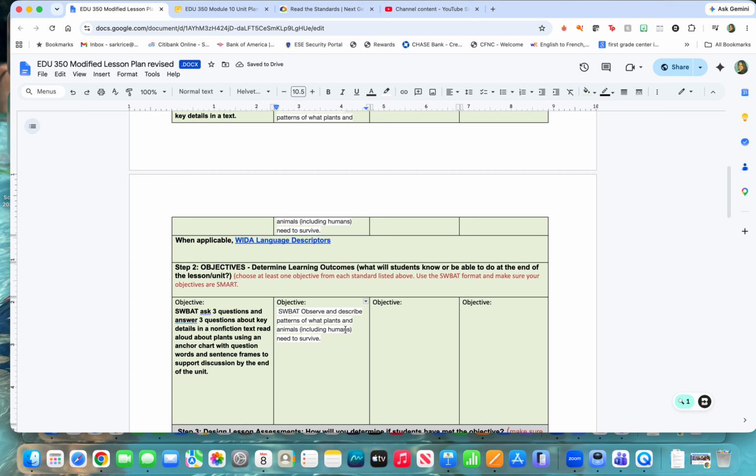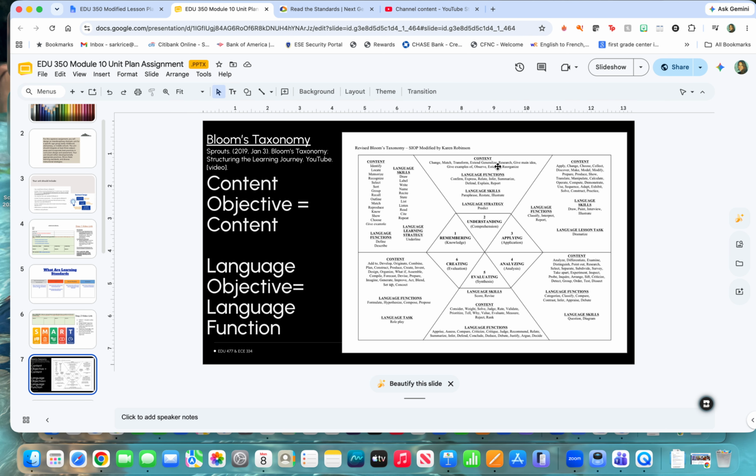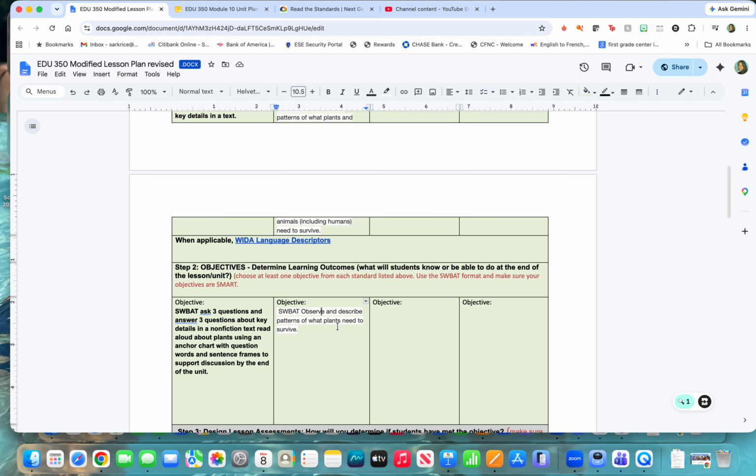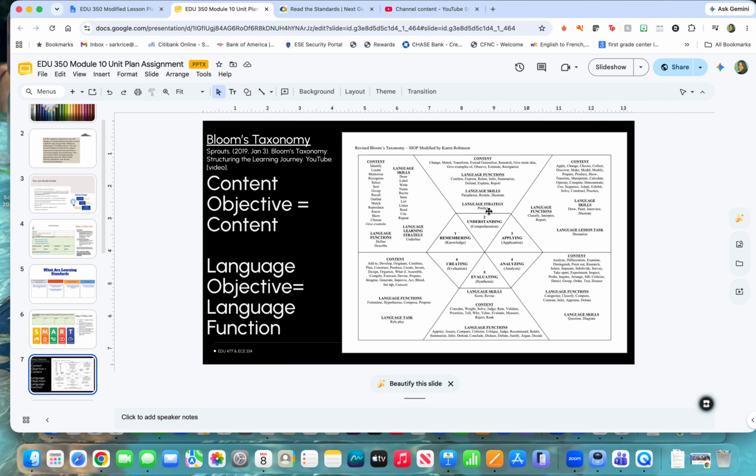patterns of what plants need to survive. So now instead of use, I have the word observe, and then here's observe from the understanding, and I also have the word describe here. I could also use this word, which is predict. So maybe I could say students will be able to observe and predict patterns of what plants need to survive. Here you can see the word predict, so that could be a good word.